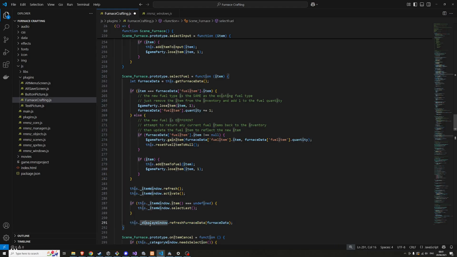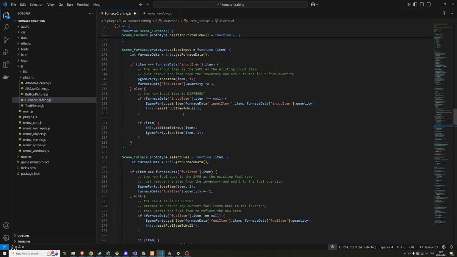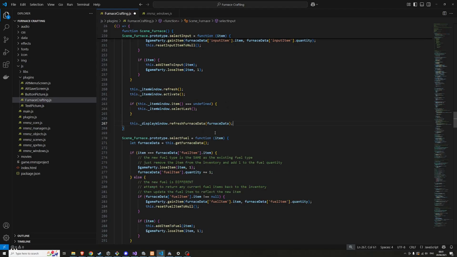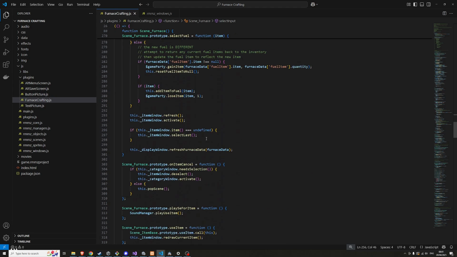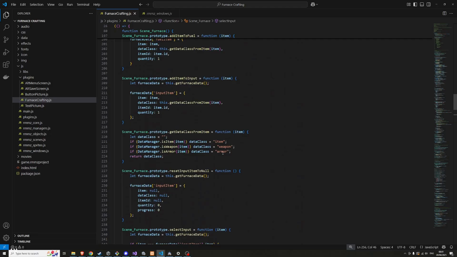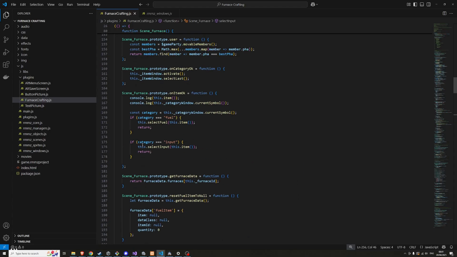And then we just call the same function to refresh that little window that shows the input items and the fuel, etc. So let's see, that just gets tacked on at the end. So that is what happens when we select input.